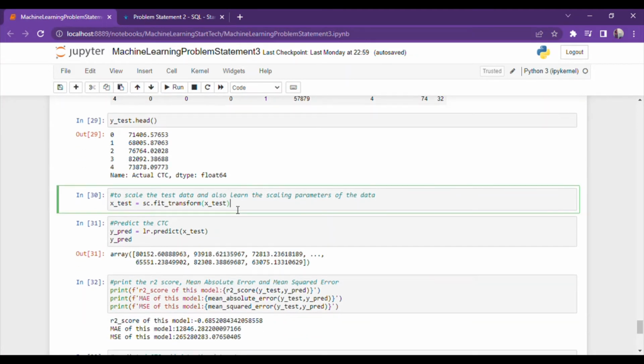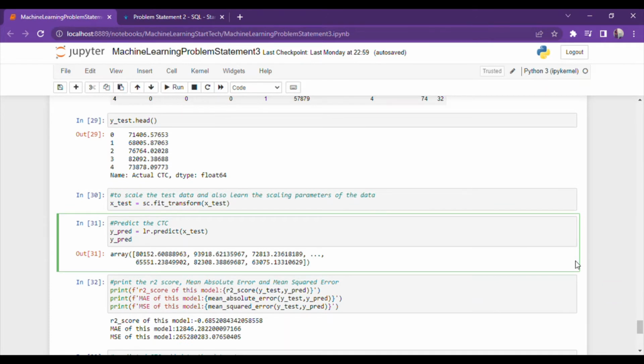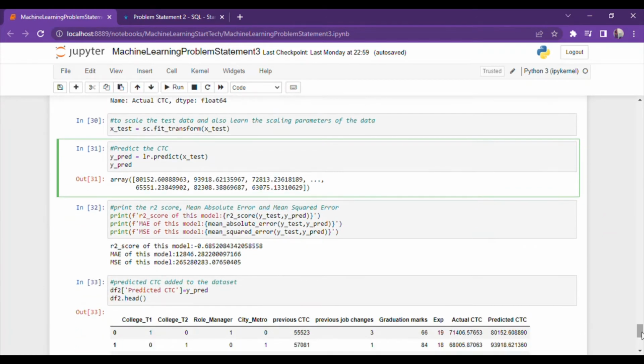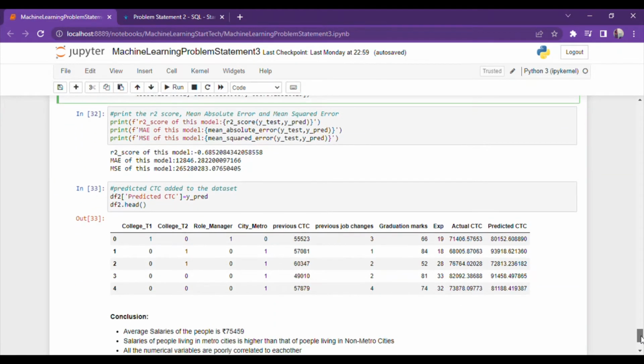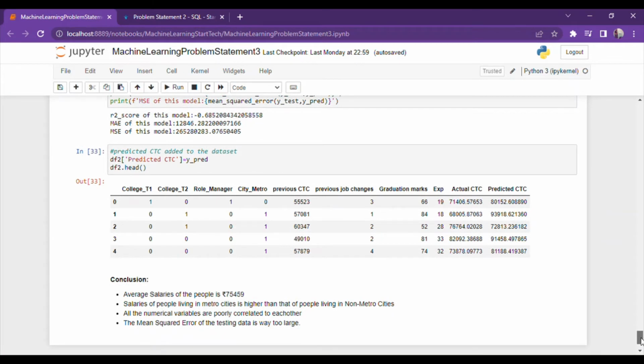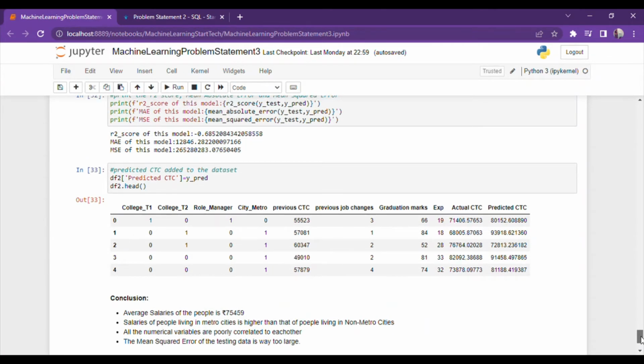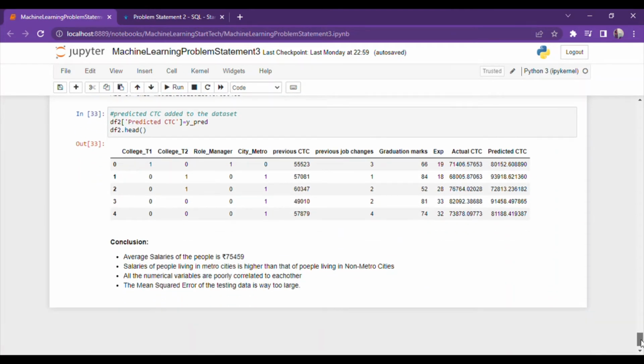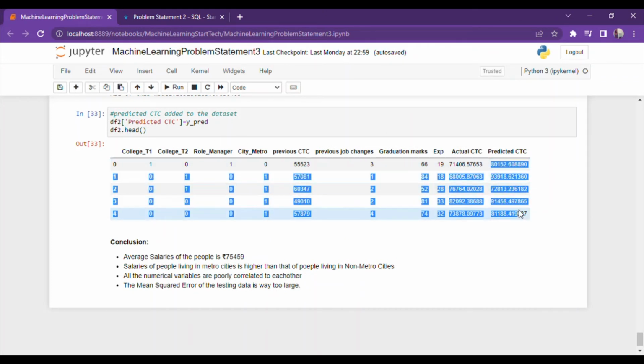Now here we scale the test data and also learn the scaling parameters of the data, and then we predict the CTC. And the mean squared error of the model. Here is the final predicted CTC.